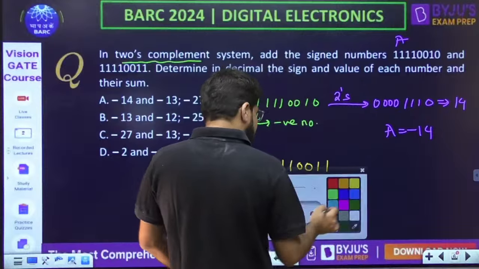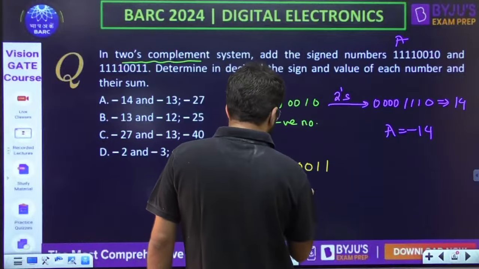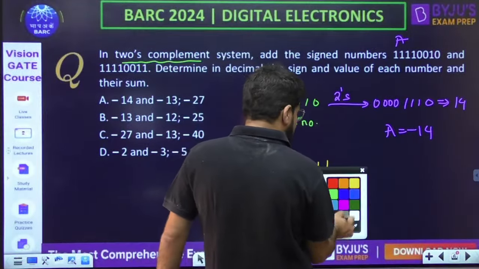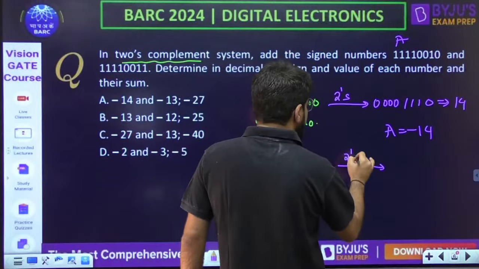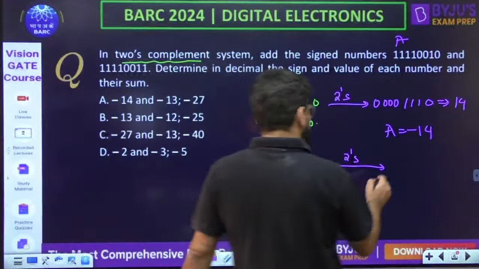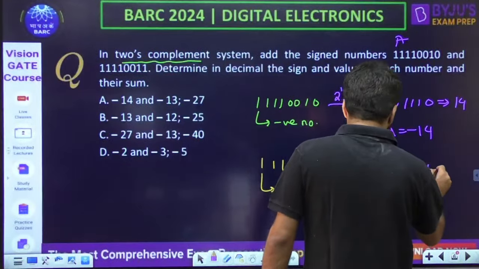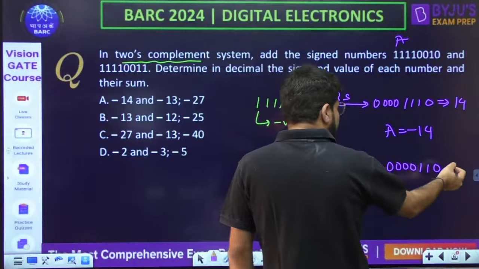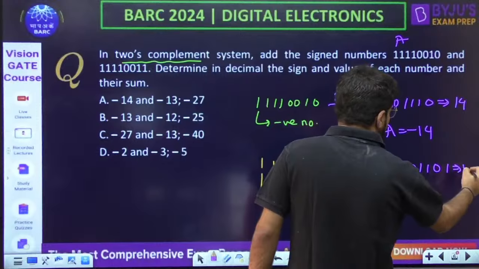11110011. Again, this indicates that it's a negative number, so it would have been stored by taking the 2's complement. Again I take the complement, because complements cancel each other. So you have 00001100, that is the 1's complement. Add 1, so 1101, and 1101 is 13.